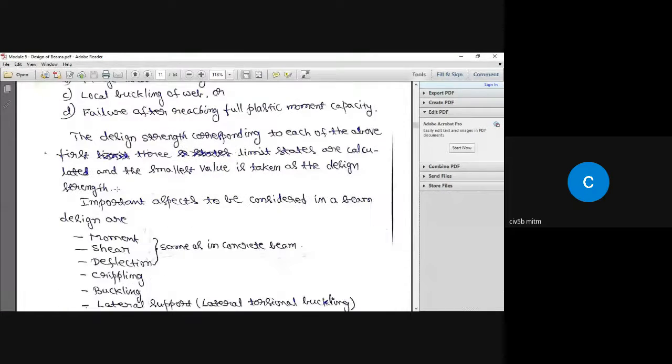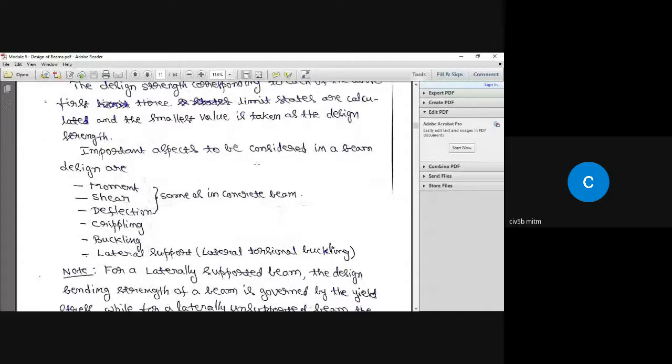So here, important aspects to be considered in a beam design are moment, shear, and deflection. So that is same as concrete beam. In addition to that, in case of design of steel beams, we are going to take into account crippling and buckling. That is crippling of web and buckling of web. So I'm going to tell you what is crippling and what is buckling very soon.